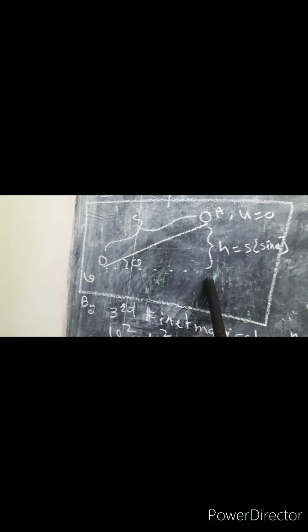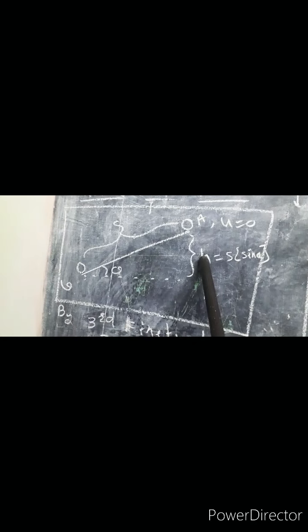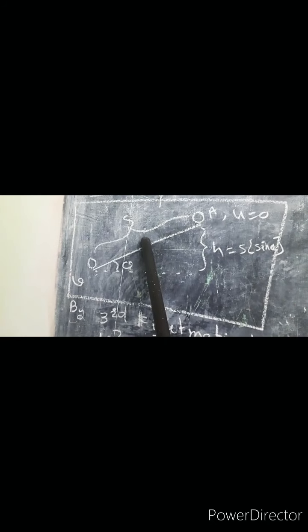To understand this, consider this diagram. In this diagram there is a right angle. The angle is theta here, and at this point there is a 90-degree angle. So we can apply trigonometric ratios. Sin theta is equal to the opposite side h divided by the hypotenuse. So we get sin theta is equal to h upon s, or h is equal to s into sin theta.